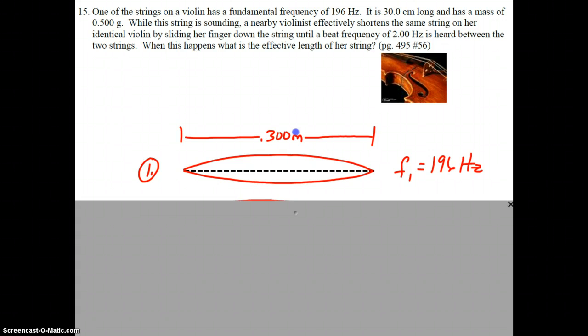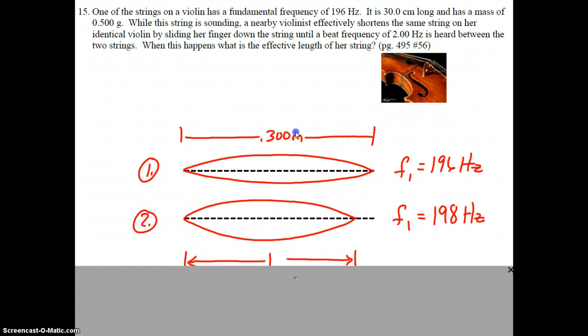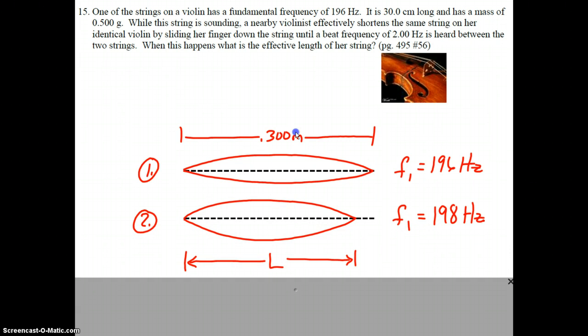For violinist 2, we're told that she slides her finger down the string until a beat frequency of 2 hertz is heard. Therefore, when her string is vibrating at its fundamental frequency, by shortening the string, that's going to make the frequency go up.